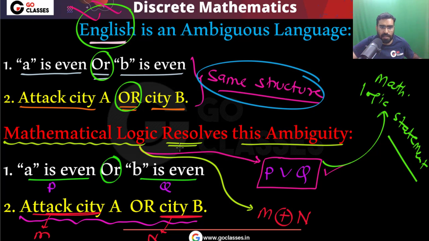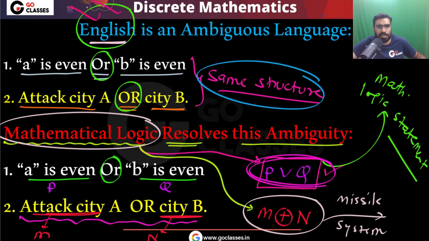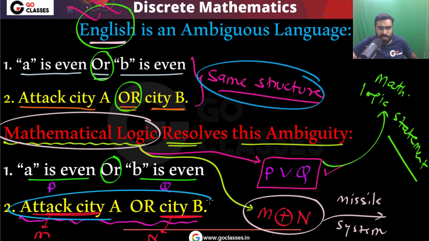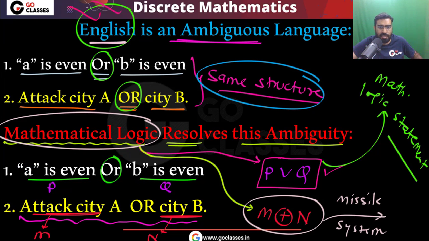Okay, so you can notice that this mathematical logic will give this command to the missile system. Now this command you give to the missile system. Please understand that this command is unambiguous. There is no ambiguity. But you can notice this English statement is ambiguous. So English language has ambiguity. These two statements have the same structure, but still they have different meanings.